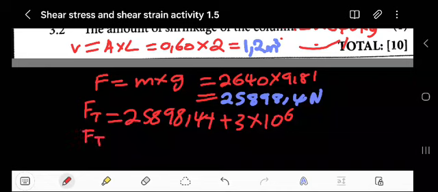Ft. Plus 3 times 10 to the power of 6. Okay, the total one is 3, or you can just put it, I don't want to round off.